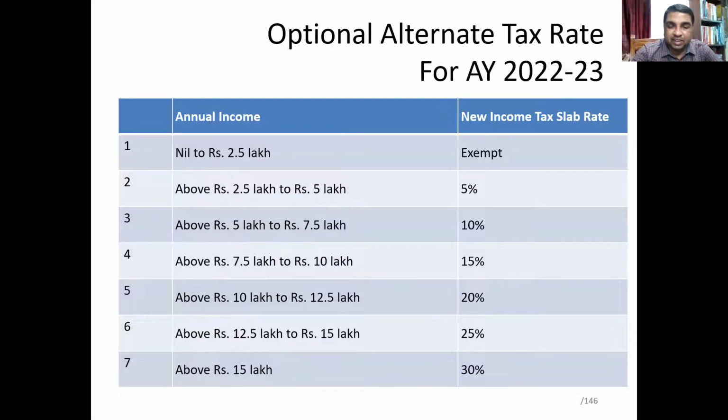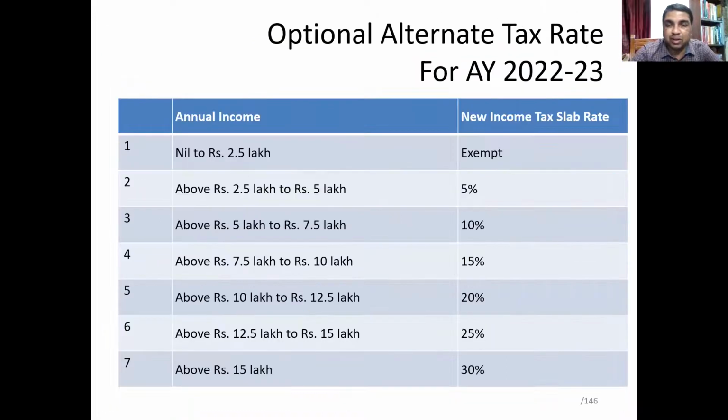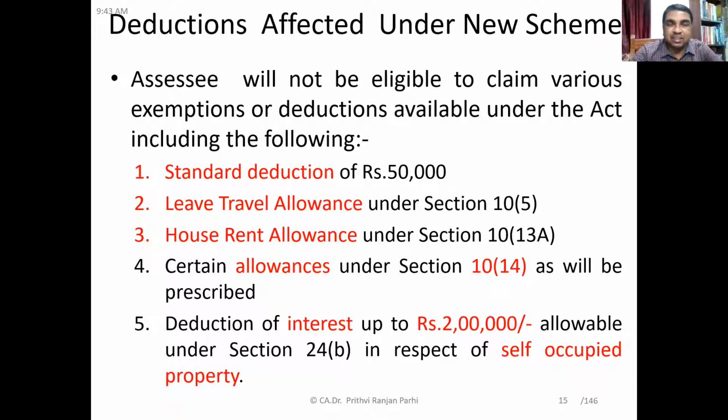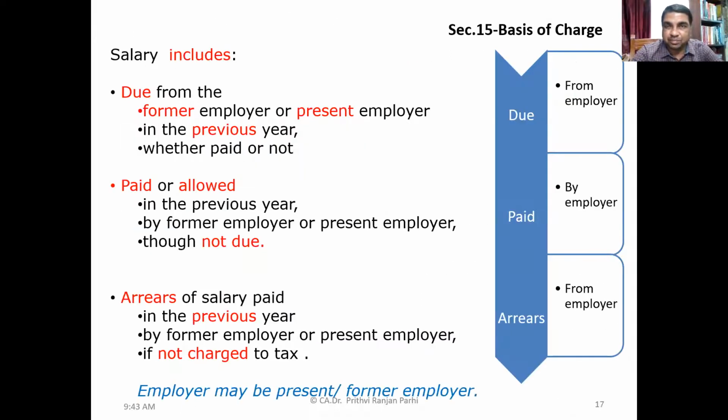The normal tax rates are 5%, 20%, 30%, but optionally there are slabs of 5%, 10%, 15%, 20%, 25%, 30%. But if somebody opts for this new scheme of taxation, then they have to sacrifice certain deductions and rebates. Those things are listed here. These concepts were also discussed earlier.